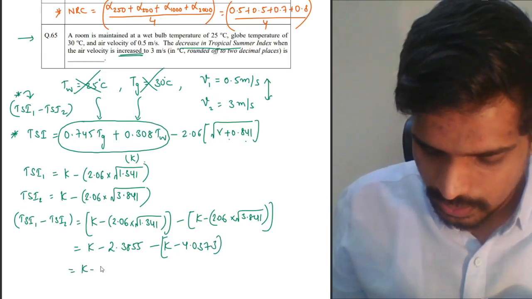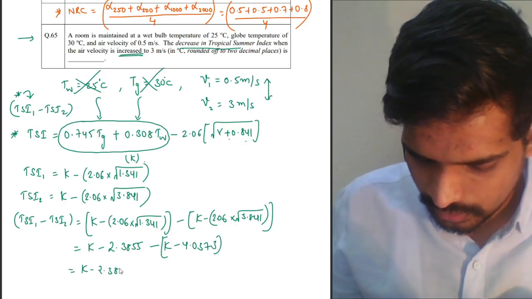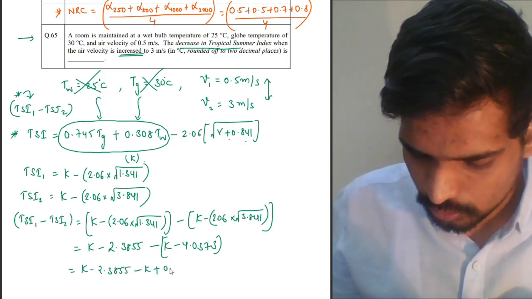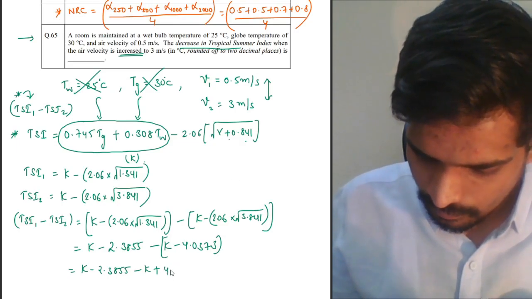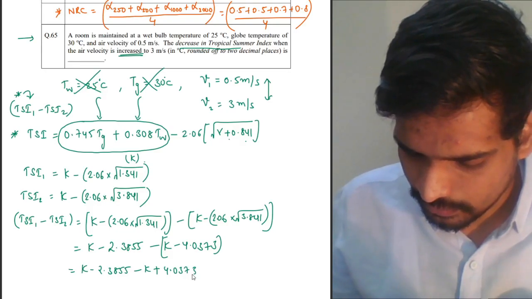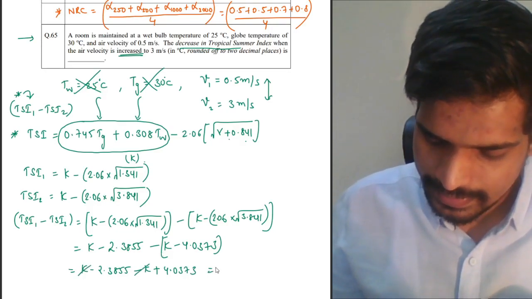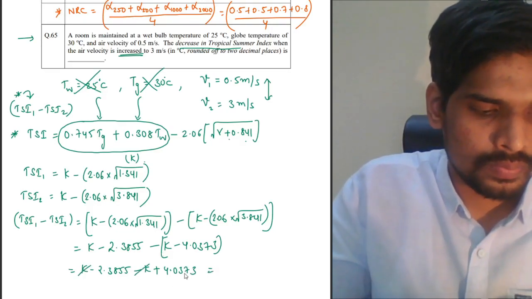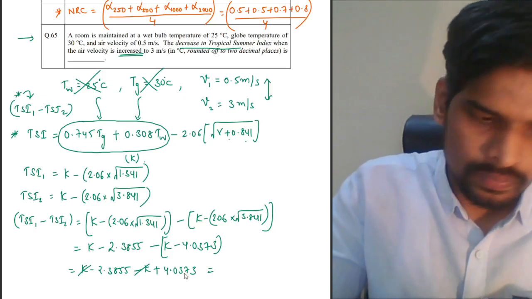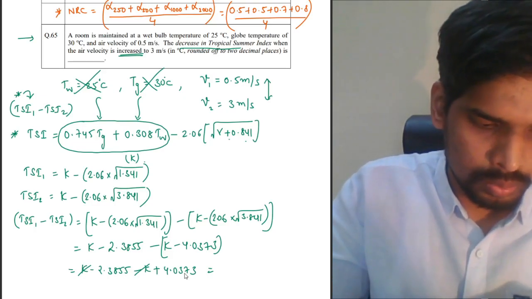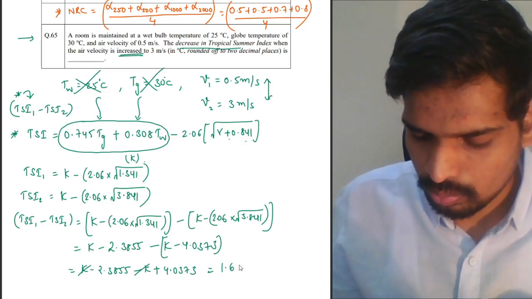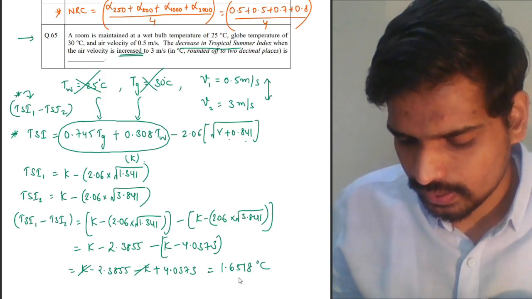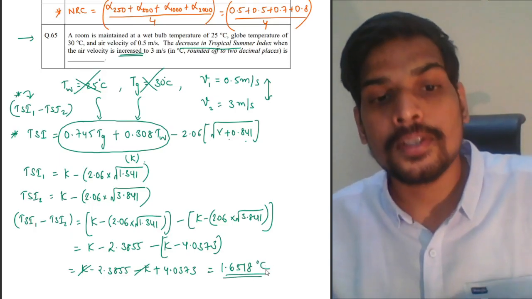So this will be K minus 2.3855 minus K plus 4.0373. K and minus K get cancelled. 4.0373 minus 2.3855, you'll get your answer as 1.6581 degrees centigrade. That's the change in tropical summer index.